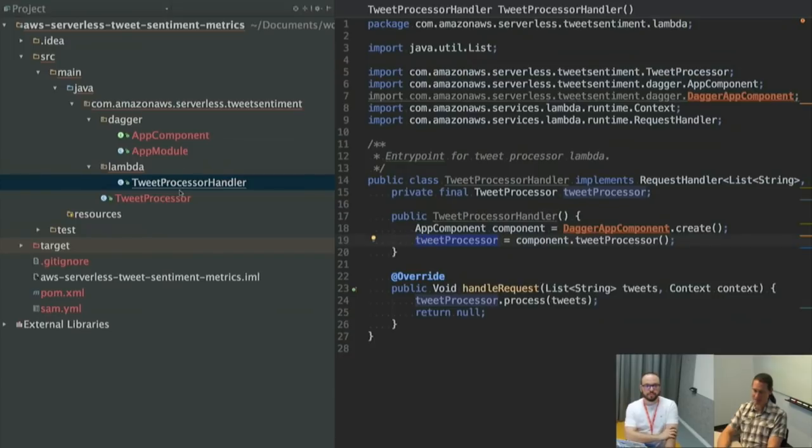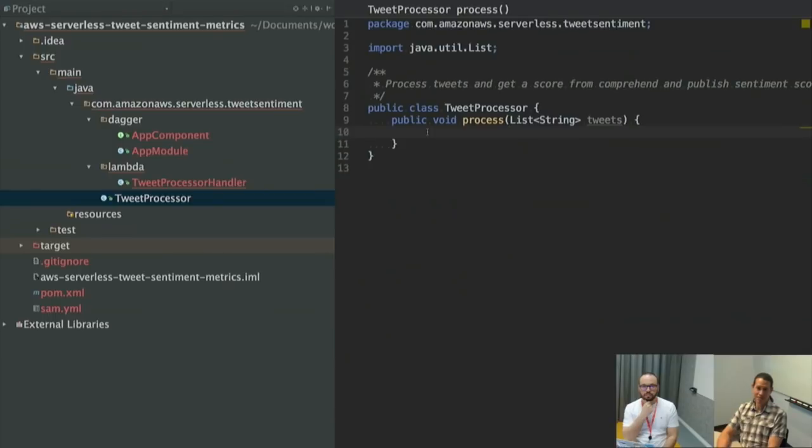So this is the core structure of how I like to do Java Lambda functions. This may seem like a lot of overhead when your business logic looks like this, but when your business logic is many, many classes and objects and different dependencies, this becomes critical. You will frequently have many Lambda functions that might point to the same module of business logic, and you're not going to duplicate those in every handler. It's a very clean structure for your Lambdas.